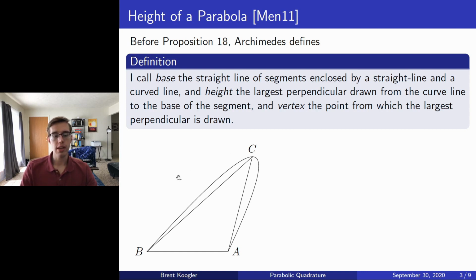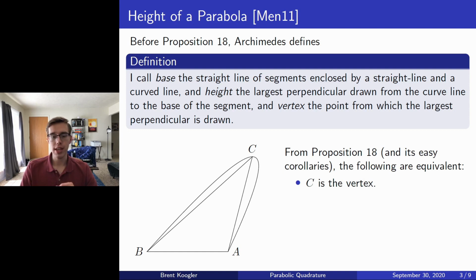In other words, given a curved line or a parabola BCA, we're going to draw a line BA that then truncates that parabola, and thus we're given a certain parabolic segment BCA. In this, BA is going to be called the base. Now, if we let BA denote the x-axis, then the height is essentially the largest y-coordinate of all the points that lie on the boundary of this parabola, and then the vertex corresponds to the point with the largest y value.